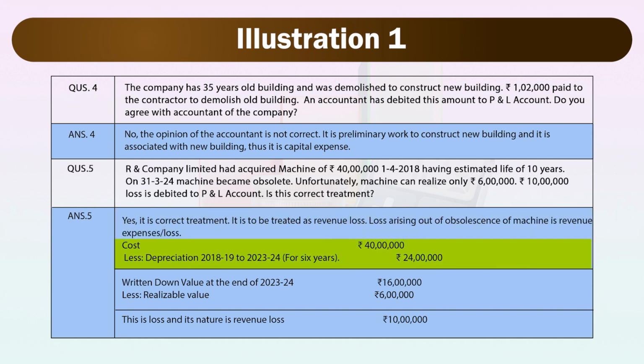Cost rupees 40 lakh less depreciation 2018-19 to 2023-24 for 6 years is rupees 24 lakh. So, written down value at the end of 2023-24 is rupees 16 lakh less realizable value rupees 6 lakh. So, rupees 10 lakh is loss and its nature is revenue loss.